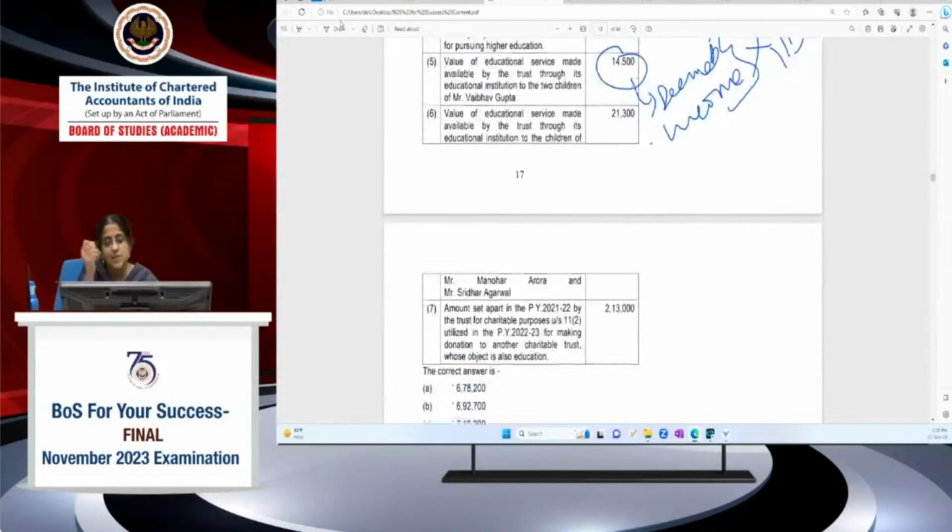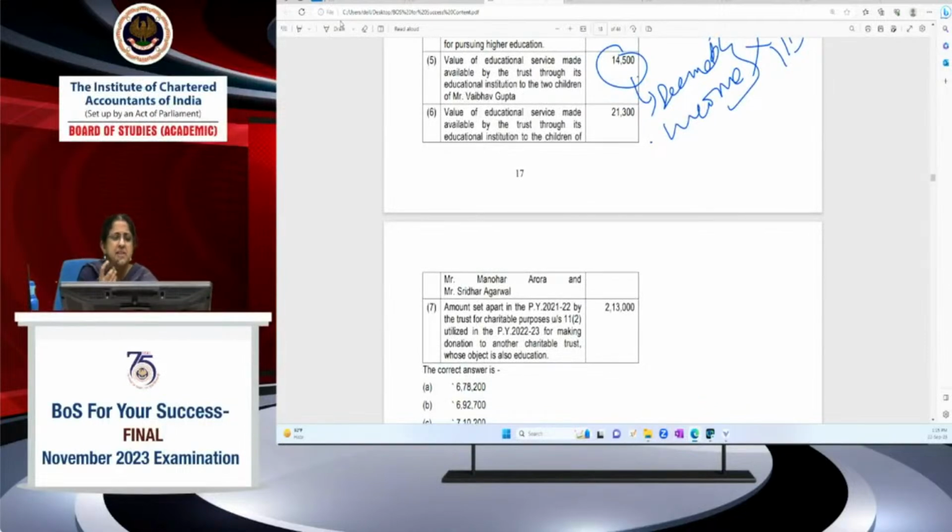Likewise, value of educational services made available by a trust through its educational use to the children of Manohar Arora, Sridhar Agarwal. Here again, employees anyway are not specified prohibited persons, so the question does not arise. Even if they have been specified prohibited persons, 115BBI would not apply. In this case, they are not.